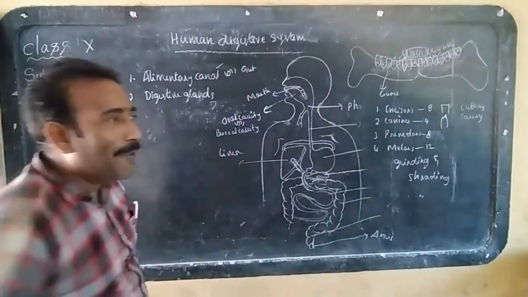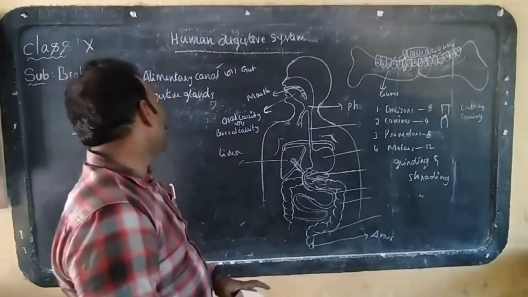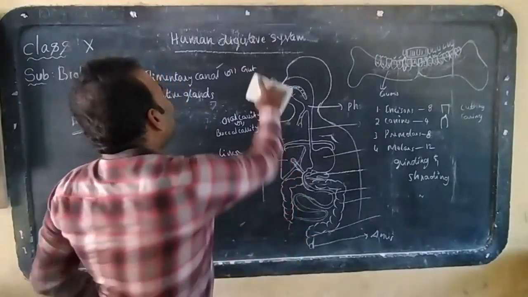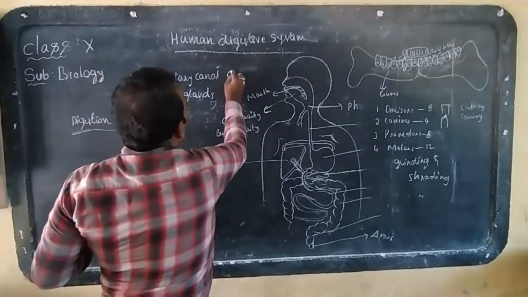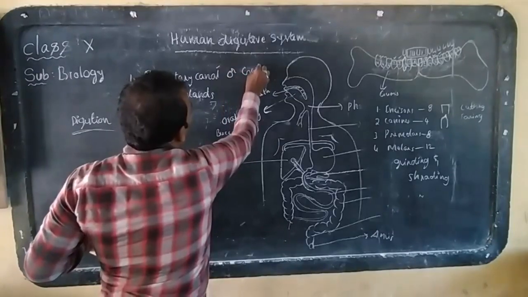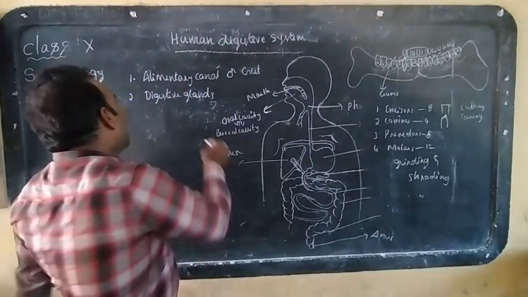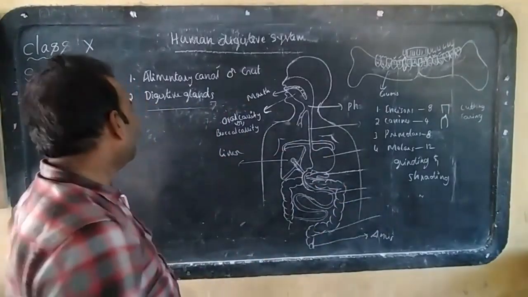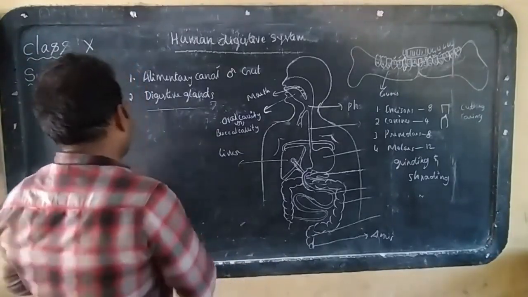The alimentary canal is also known as the gut. The two main components are the alimentary canal and the digestive glands.